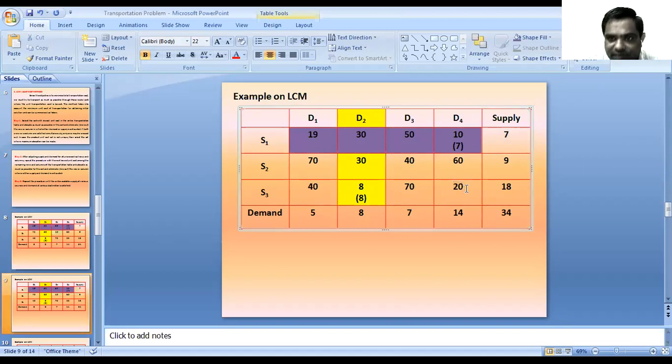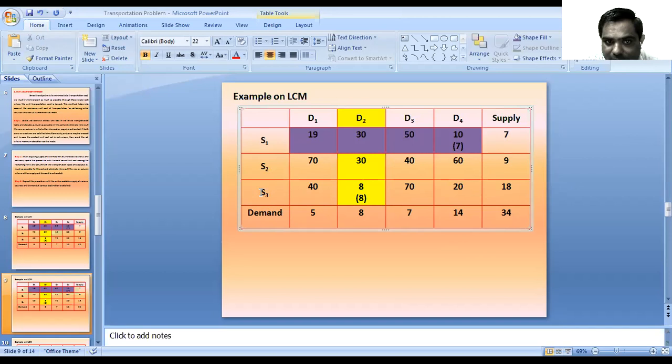Already we have fulfilled 7 units of the demand of D4 from the S1 source. The demand of D4 is 14 units, so we have to fulfill the remaining 7 units. Here the lowest unit transportation cost is 20, which lies in S3 D4.